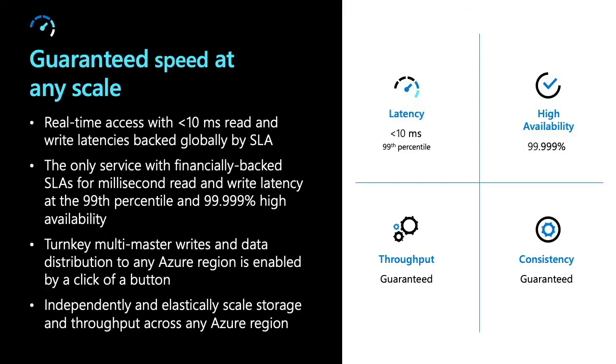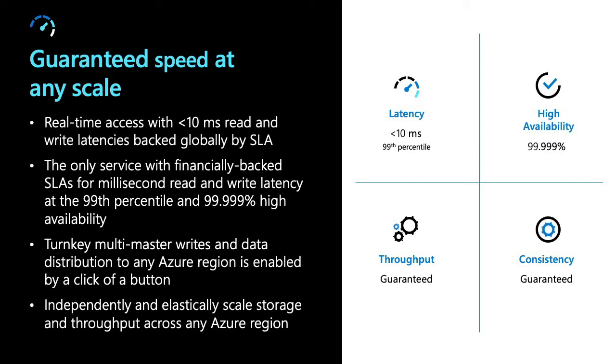So let's deep dive into some of the features and see what Cosmos DB can offer to you. As I said, with a click of a button, you can distribute your application to any part of the world, and it supports automatic failover.